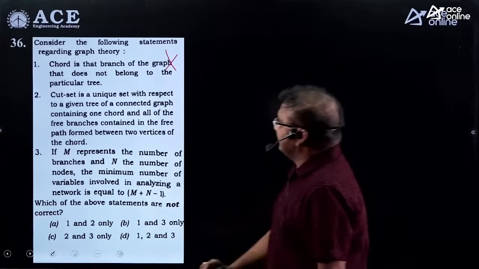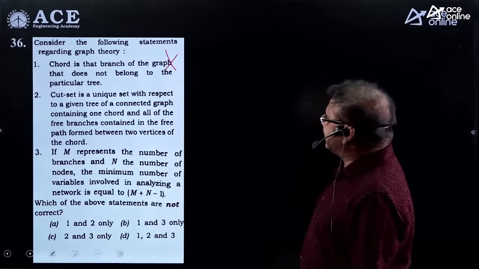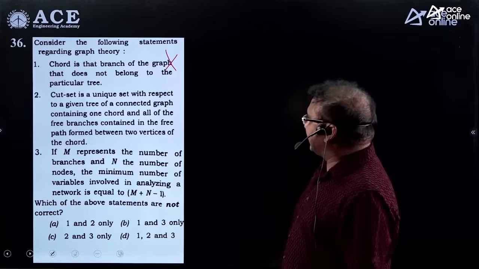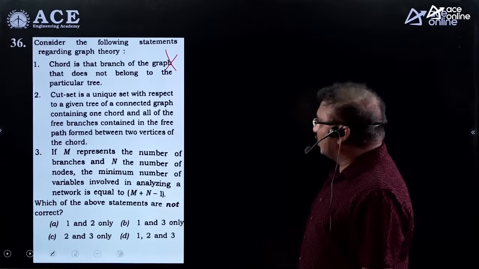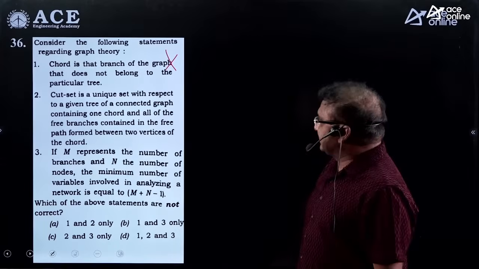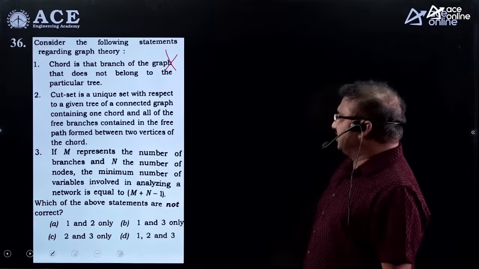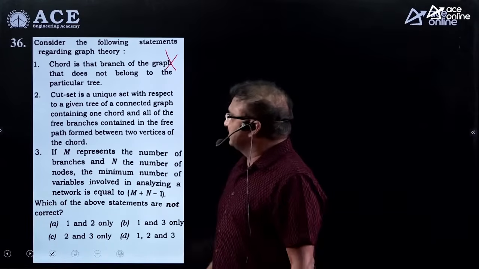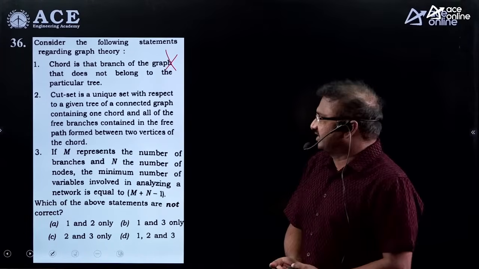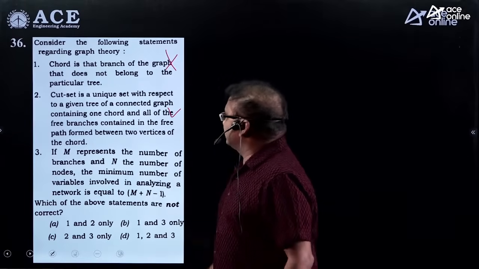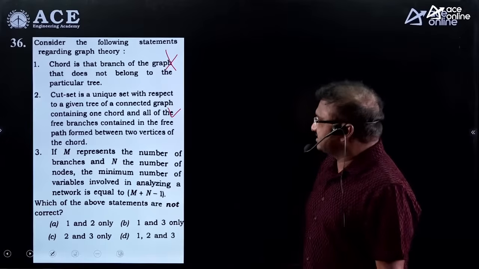Second statement: a cut set is a unique set with respect to a given tree of a connected graph containing one chord and all of the free branches contained in the free path formed between the two vertices of the chord. This is exactly right, because you know that a cut set leads to the chords or twigs. That's why this statement is correct.